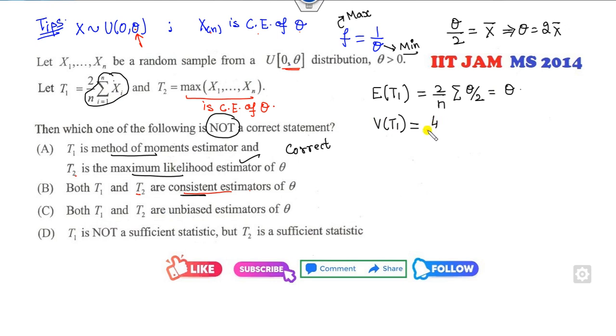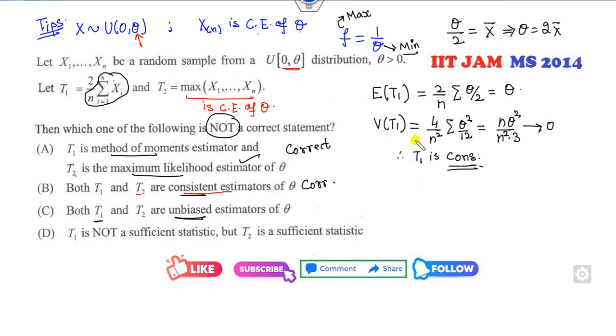It's 4 over n square times the summation of the variance of the xi's, theta square over 12. So it will be n theta square upon n square into 3. So clearly it goes to 0 as n approaches infinity. So yes, T1 is a consistent estimator. So yes, this is also a correct statement.